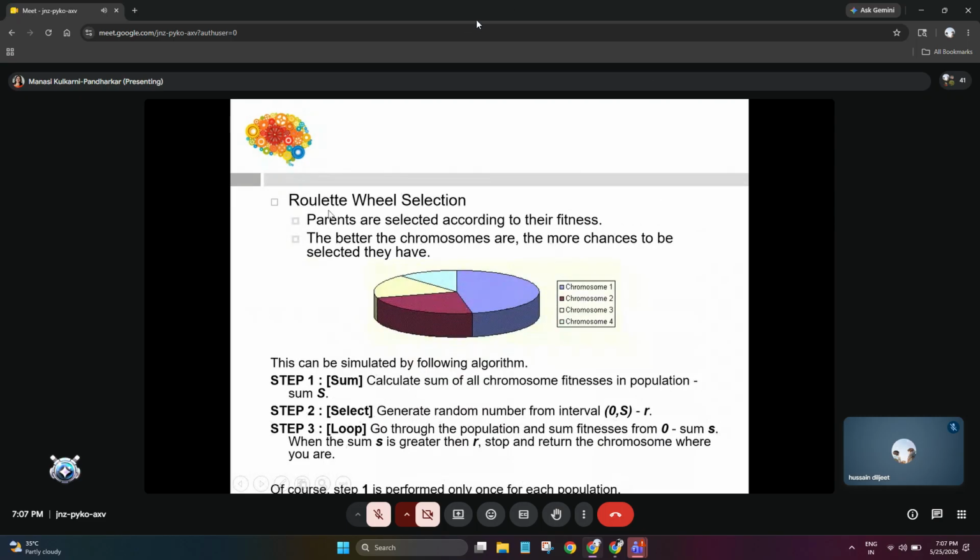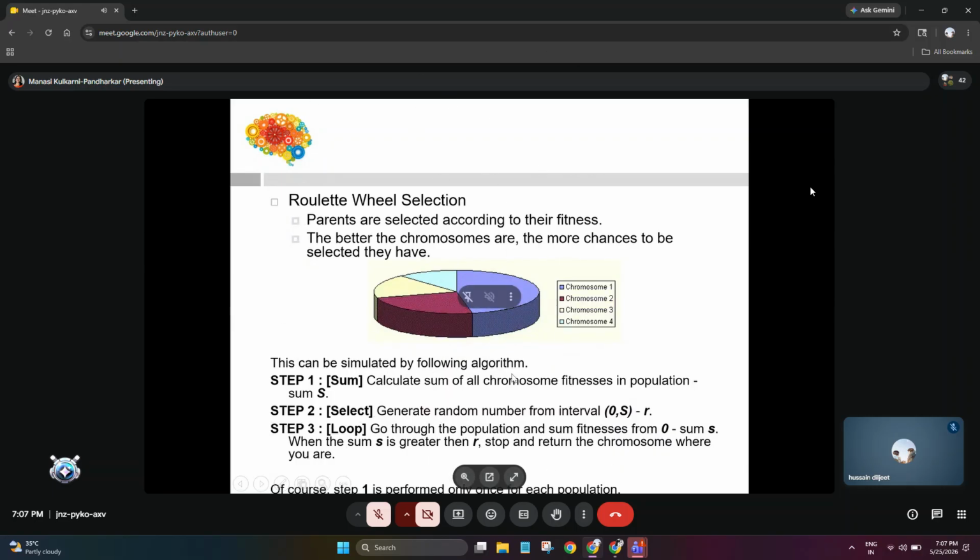So let's try to understand. The first one is called roulette wheel selection. अभी यहाँ पे देखो क्या रहा है. Parents are selected according to their fitness. The better the chromosomes are, the more chance they have to be selected. अगर मेरे पास क्रोमोसोम 1 2 3 4 है, उसमें से कौन सा बेटर है, that we will select. The two parents. Are you getting my point?